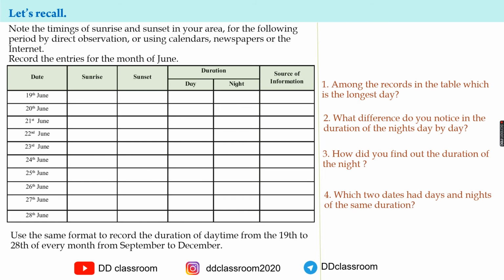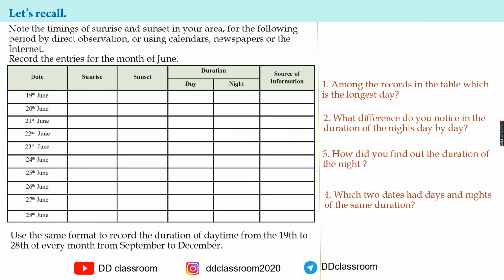Your answers may vary, but geography is all about learning by your own experiences. If you are late to start and miss out the June month, still you can start observation with the next month. Don't forget, your calendar will still help you to get details about the June month. One thing you will realize is how the duration of the day and the night changes. Do you think such a change occurs everywhere on the earth? The answer is yes.